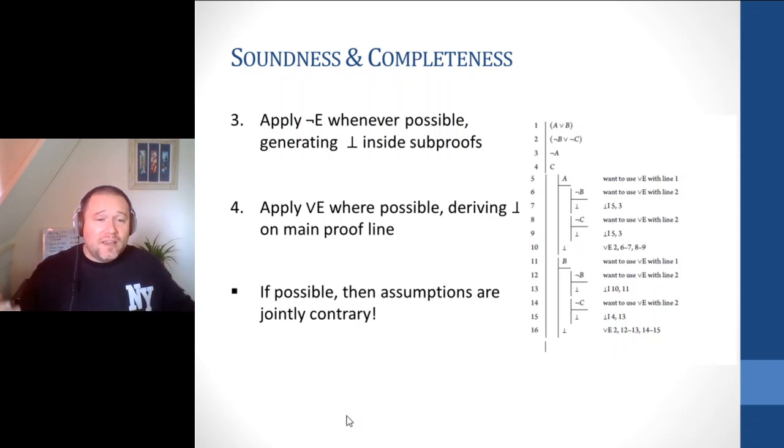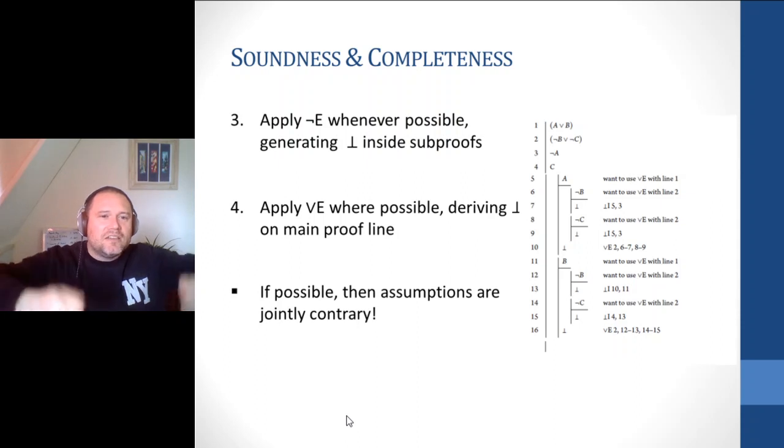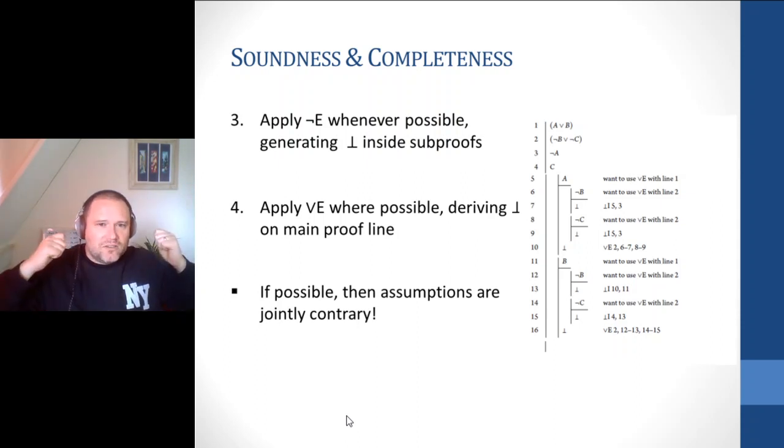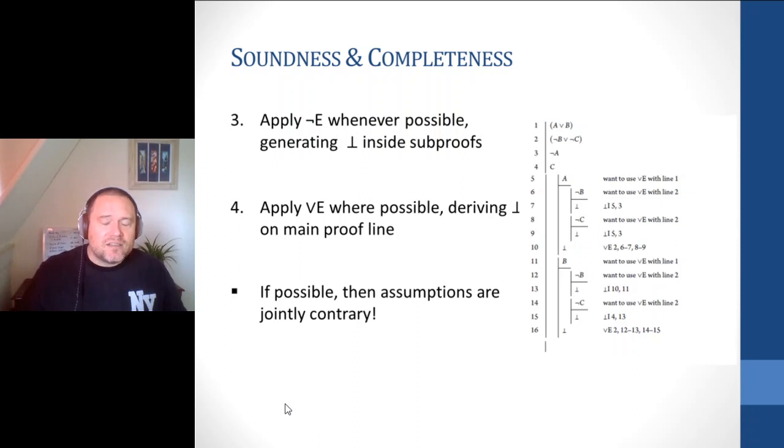So again, the aim is to try and generate contradictions inside the subproofs using disjunction elimination to pull that contradiction back to the main proof line. If we can do it, then it's guaranteed that the assumptions are jointly contrary.